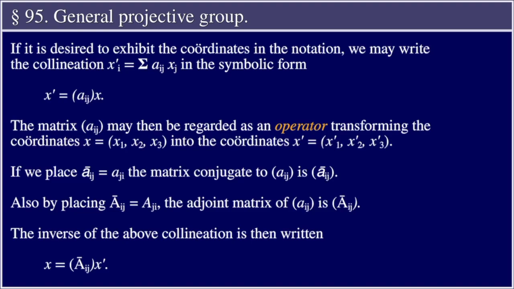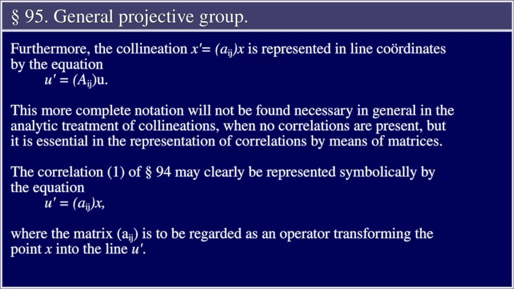The inverse of the above collineation is then written x equal the matrix A bar sub ij times x prime. Furthermore, the collineation x prime equal to the matrix A sub ij times x is represented in line coordinates by the equation u prime equal the matrix A sub ij times u.